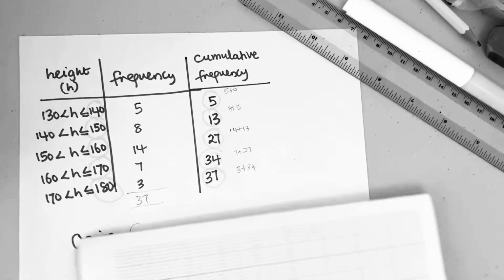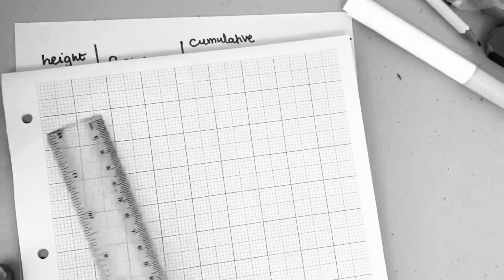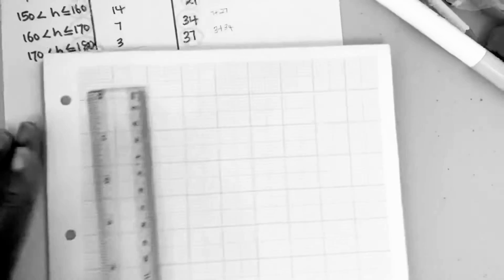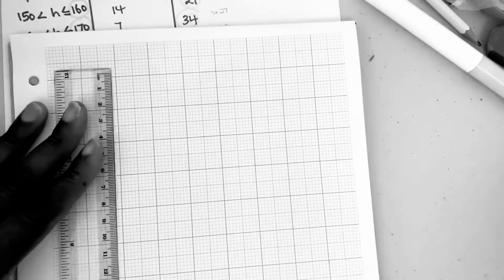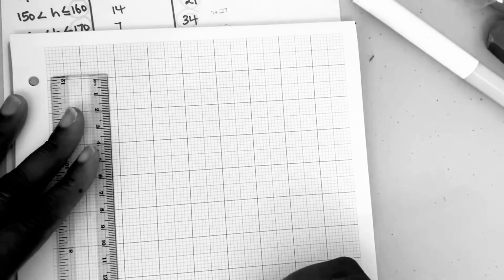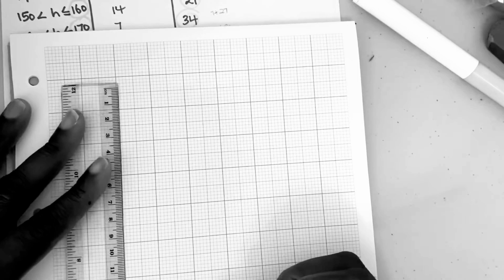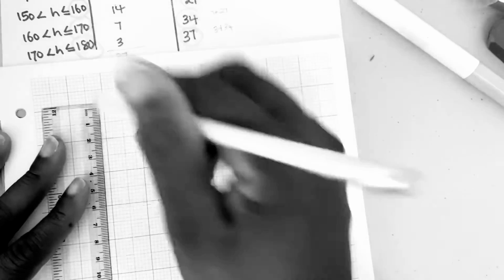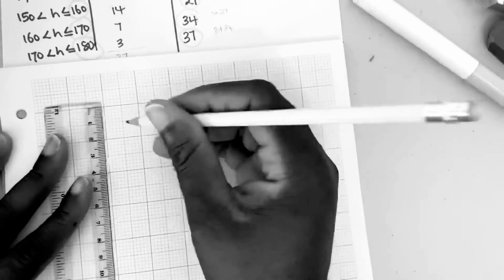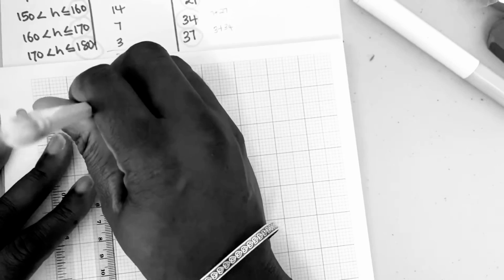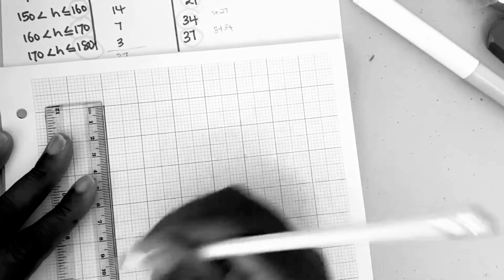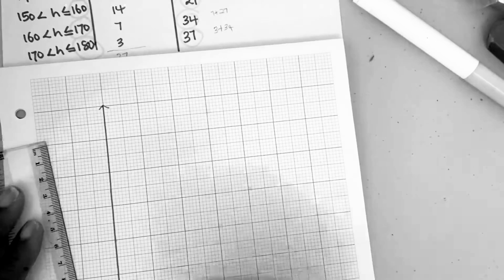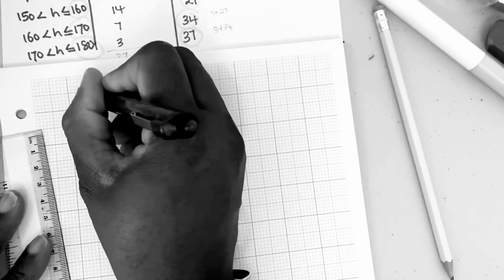The first thing we need to do is draw the axes. This time it will be cumulative frequencies on the y-axis and your data on the x-axis. So let's do that. I've got my cumulative frequencies going up to 37, so I'm just going to make that go all the way up to 40, just to be on the safe side. 10, 20, 30, 40, that should be all right. And I'm going to call that my cumulative frequencies.